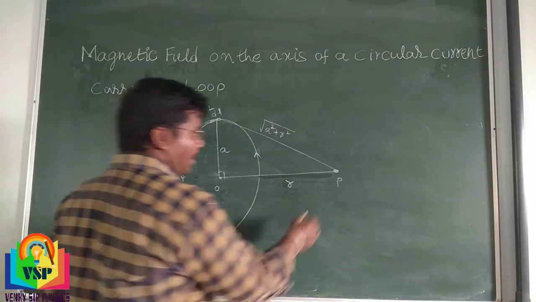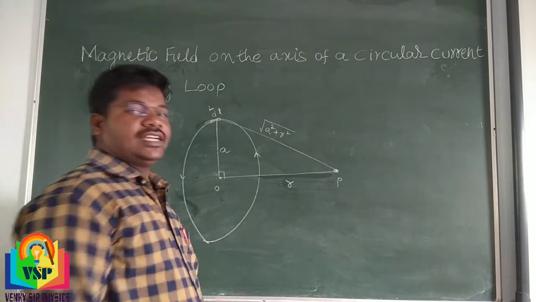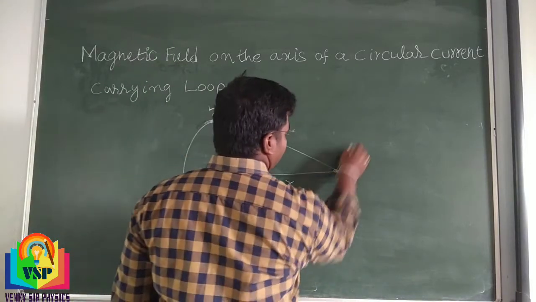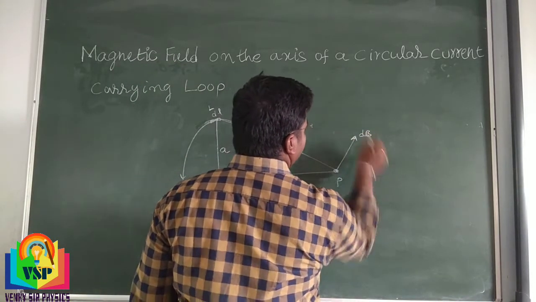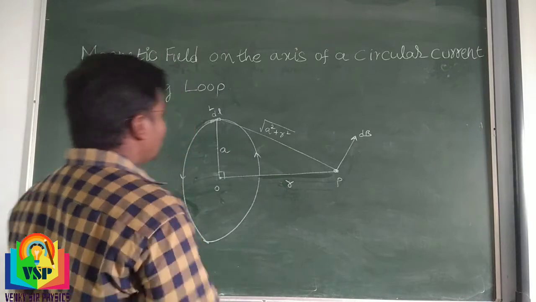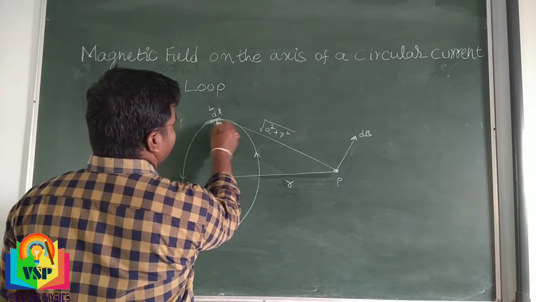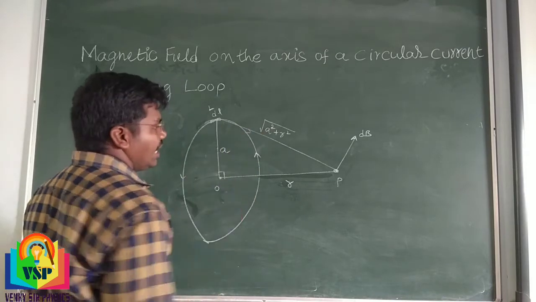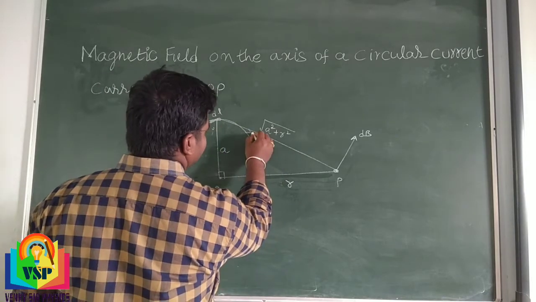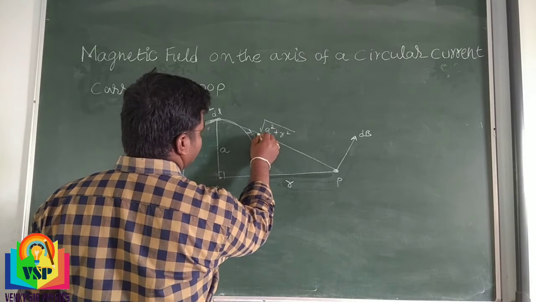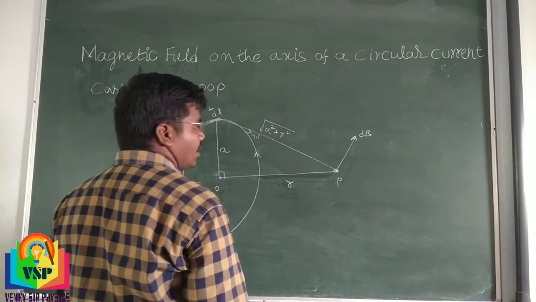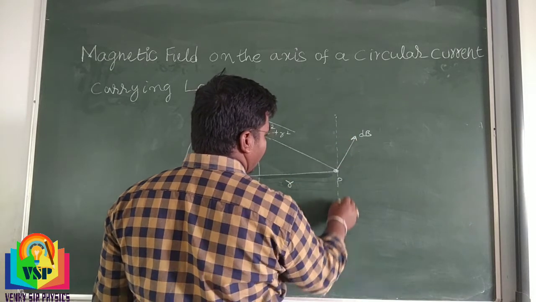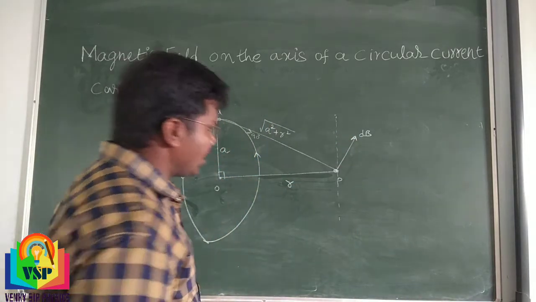At the point P we have to find the magnetic field, that is denoted dB. And we know that the angle between dl and this perpendicular distance is 90 degrees.